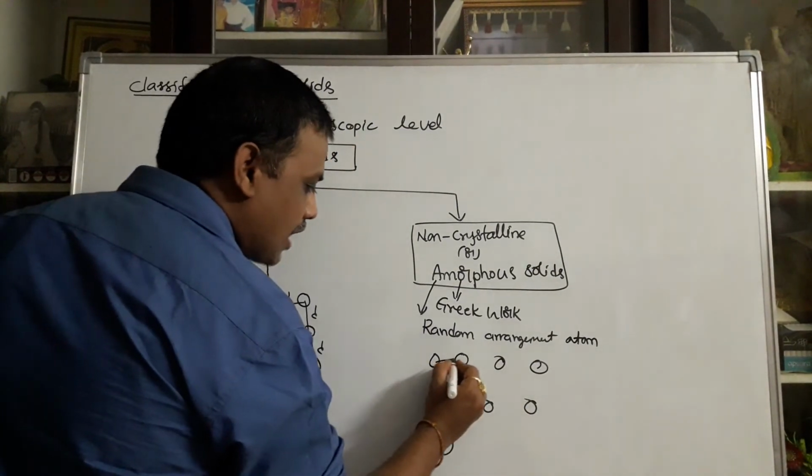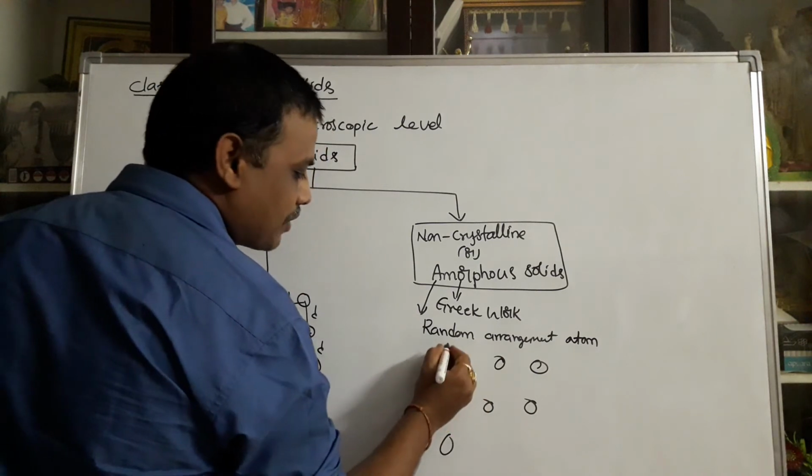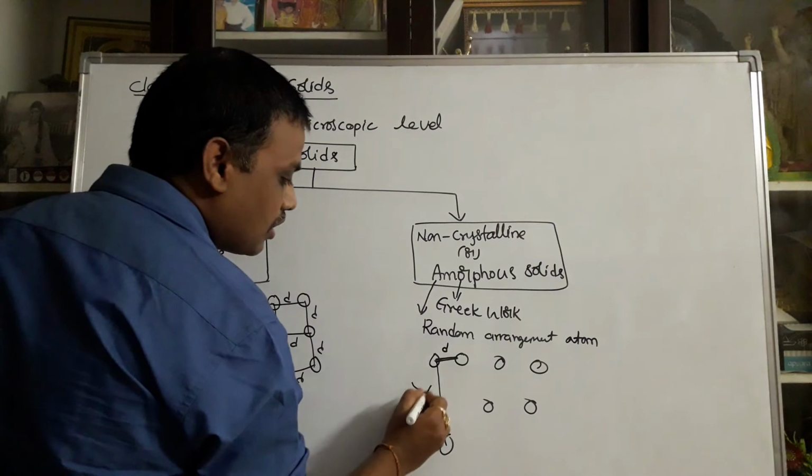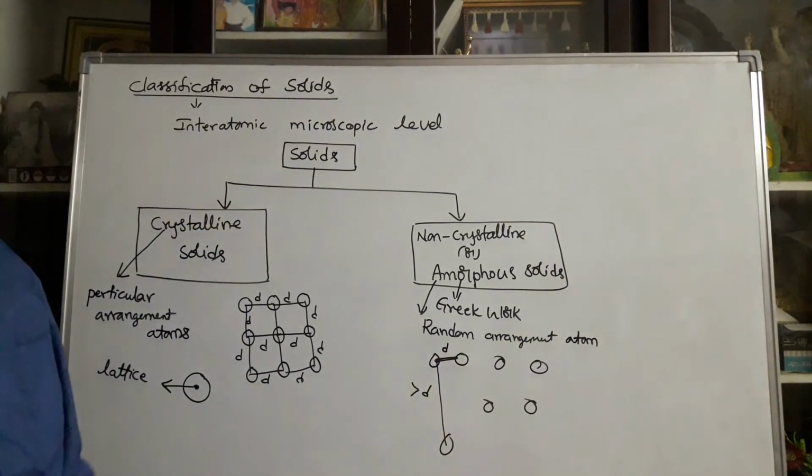So the first and second atoms are separated by distance d. Here the neighboring atom may be at a distance greater than d. So the distance is not the same. Then the structural arrangement goes to non-crystalline or amorphous solids.